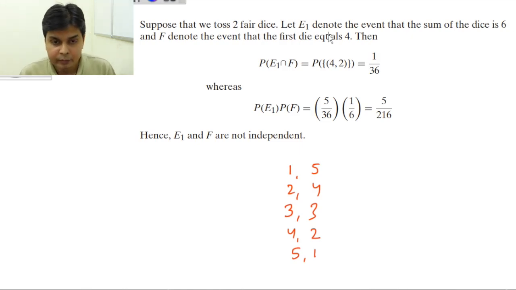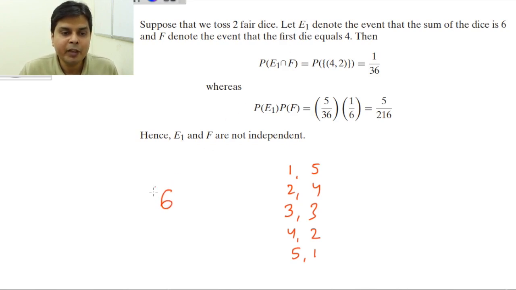Why? Because if 4 has come, then you still have one chance, that probability of winning this event. But suppose your friend had told you that no, 4 has not come but 6 has come, then what will happen? You are doomed. You cannot win this lottery.